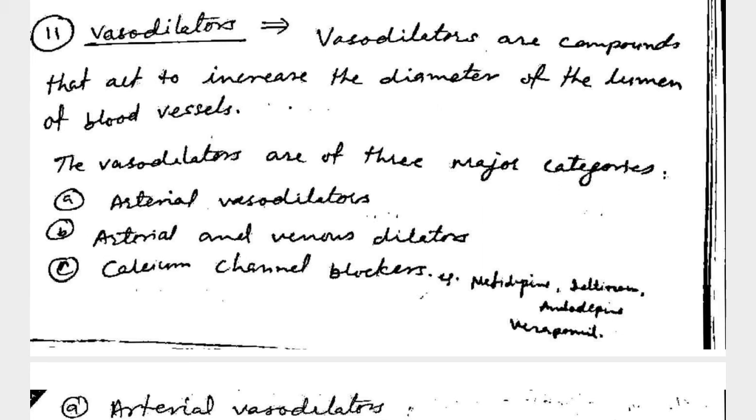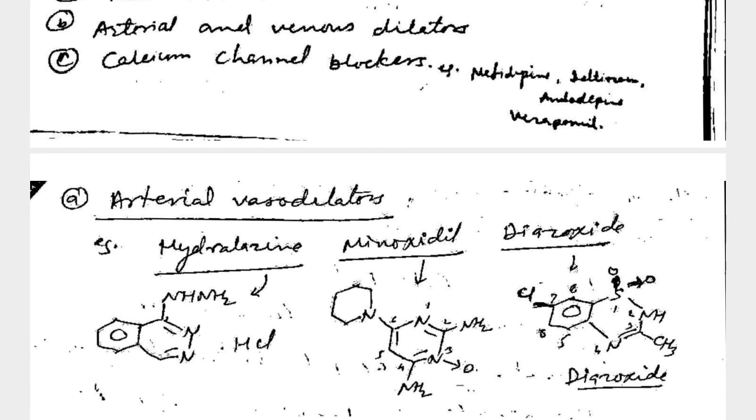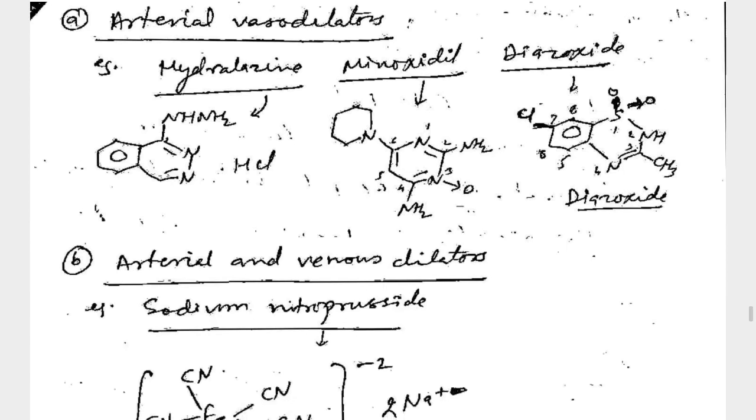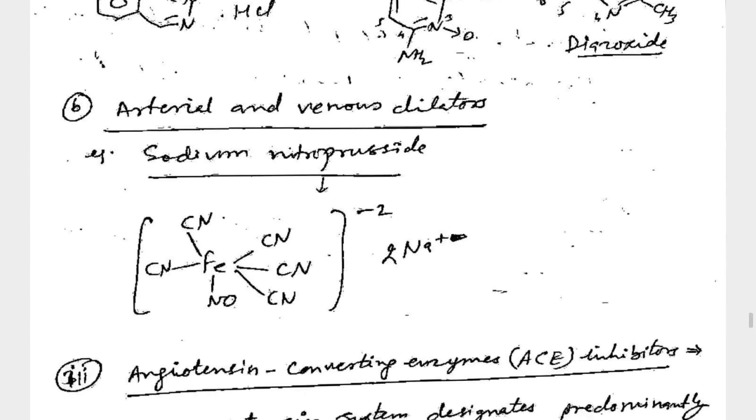Vasodilators that we have discussed include arterial vasodilators, arterial and venous vasodilators, and calcium channel blockers. Calcium channel blockers like nifedipine, felodipine, amlodipine, diltiazem, and verapamil. Arterial vasodilators are hydralazine, minoxidil, and diazoxide. The arterial and venous vasodilator is sodium nitroprusside.